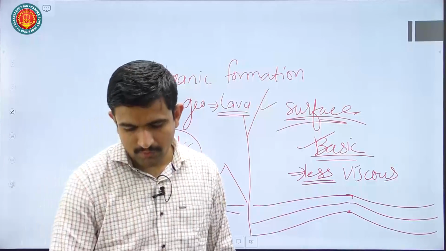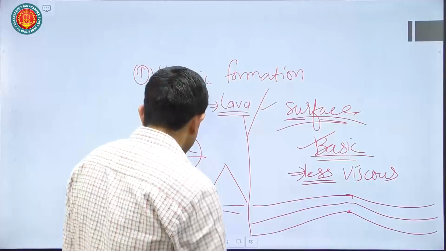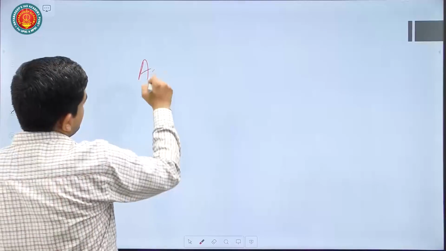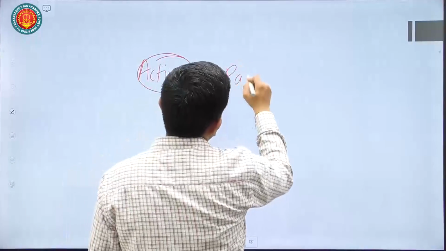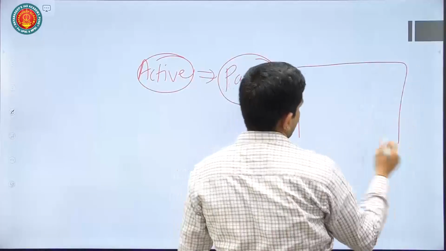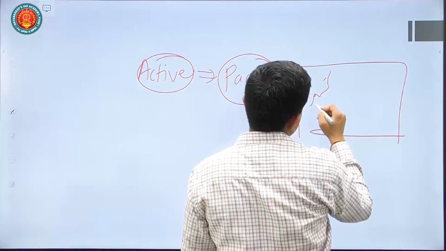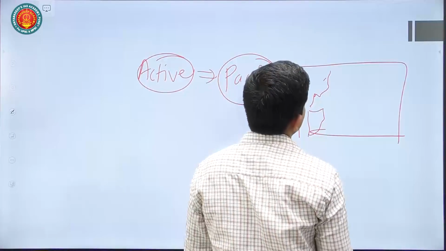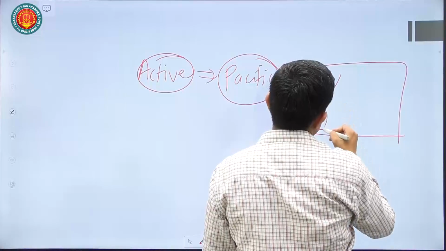Then you can also mention that based upon the status, whether it is a dormant or an inactive volcano. You can also mention there are many active volcanoes also. You can mention the Pacific Ring of Fire. You can also draw a little bit of a diagram if you have time. So in this kind of thing, you can show the USA, then South America, and all these things are included in that.